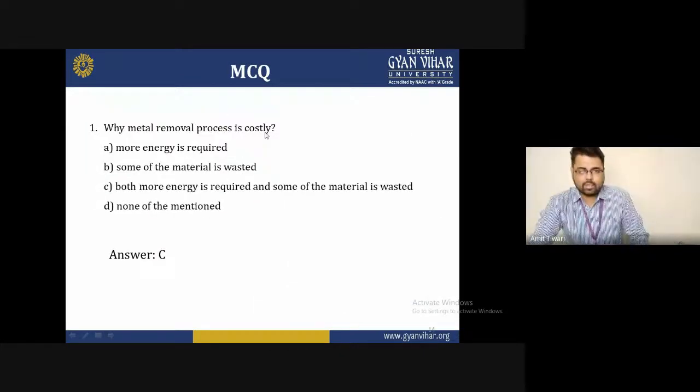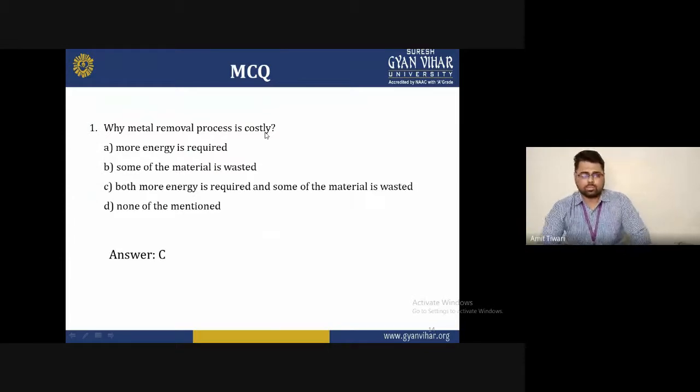Now, at the end of this lecture, I am just asking you some questions regarding today's discussion. Some multiple choice questions are for reminding you of some conceptual questions, and how we learn from this lecture. The question one is, why is the metal removal process costly?